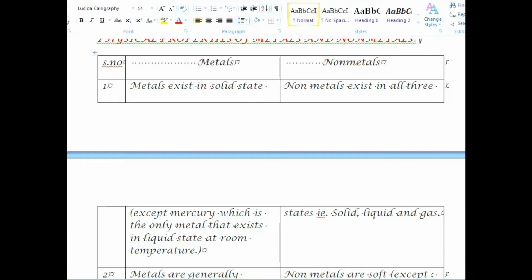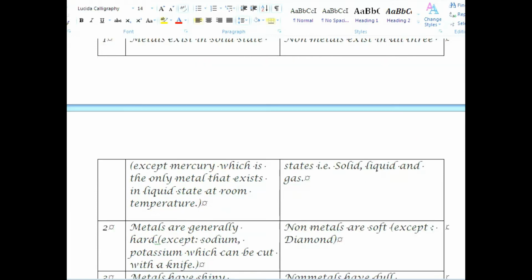Number 1. Metals exist in solid state except mercury, which is the only metal that exists in liquid state at room temperature, while non-metals exist in all three states, that is solid, liquid and gas. Examples are bromine, hydrogen, carbon, etc. Number 2.